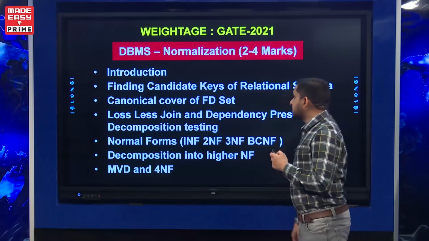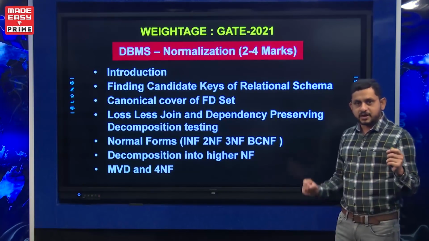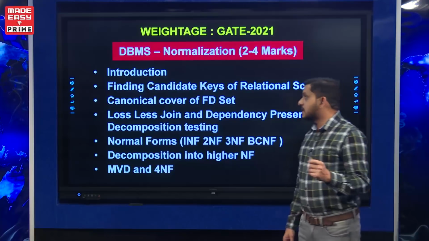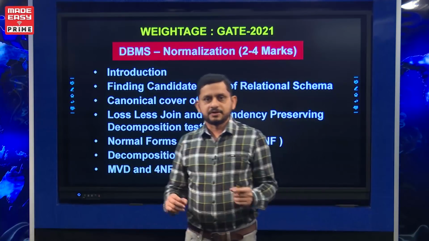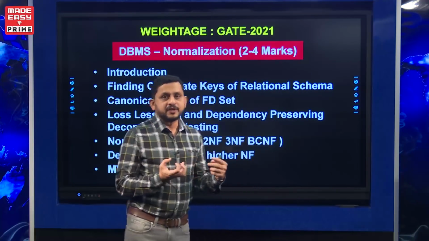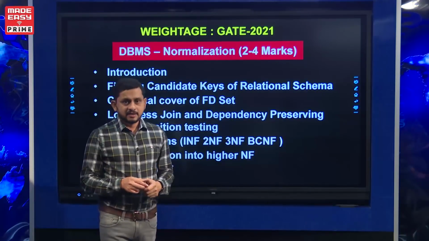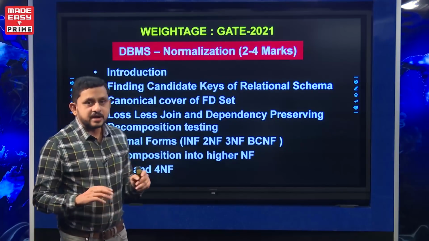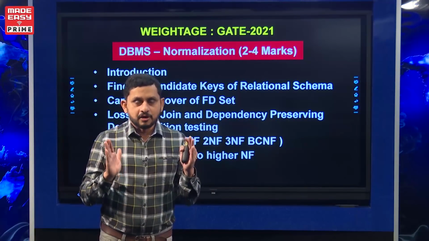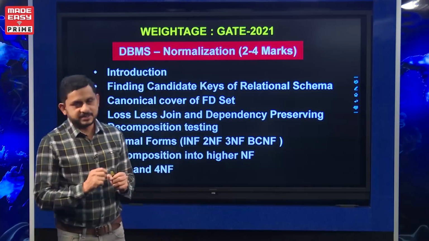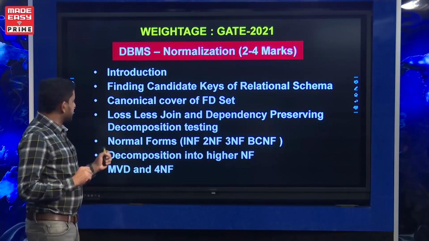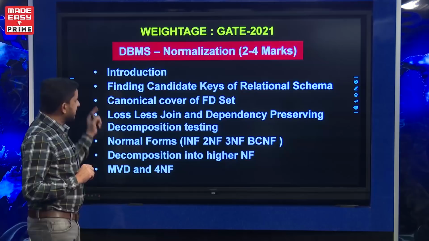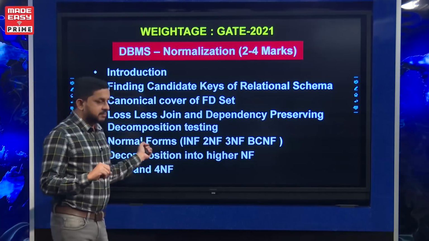So finding the candidate key of the given relational schema is one important topic, and canonical cover, also called minimal cover. Finding the minimum possible FDs which are logically equal to the given FD set is another important thing. And another important thing is testing of lossless join and dependency preserving. And the most important thing in the entire normalization is the normal forms.